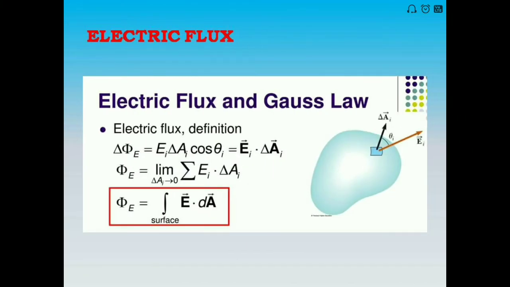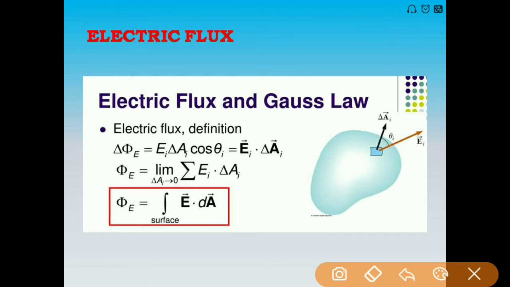The next concept is electric flux. The definition given in the book is that it is the measure of energy given by the number of electric field lines passing through any closed surface. You can find this measure by taking the scalar product between the electric field vector and the area vector.